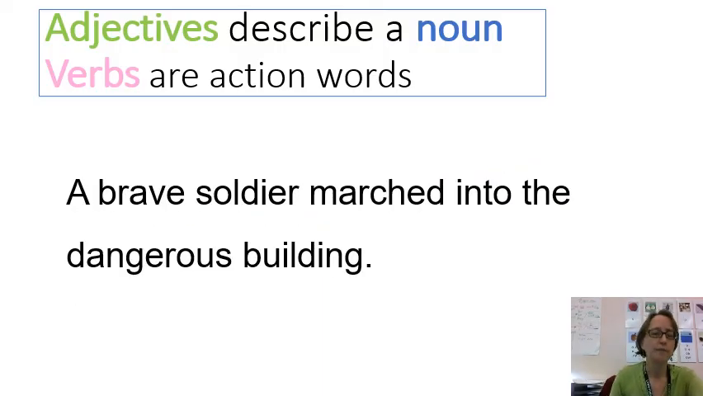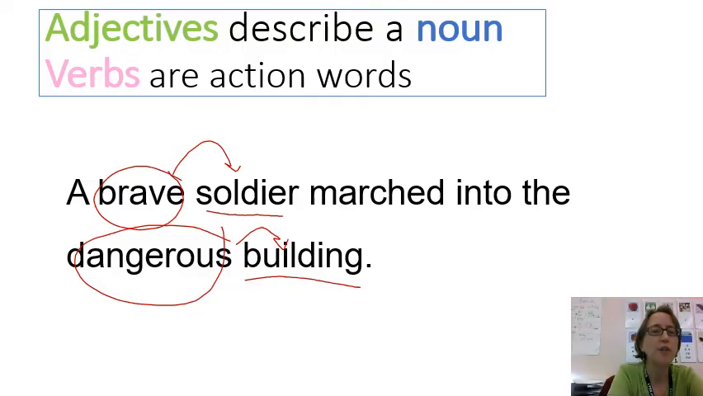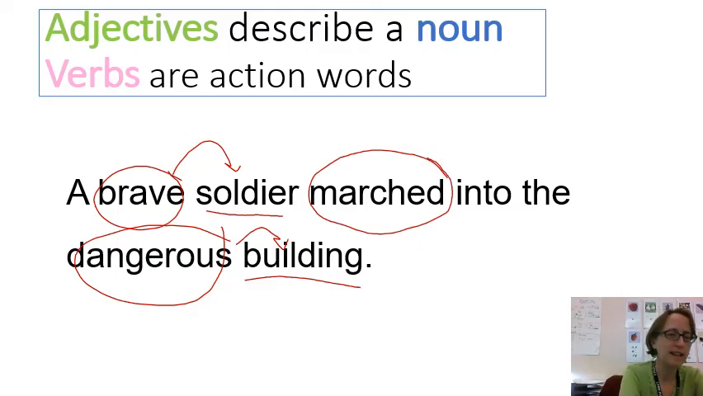Okay, let's do two more examples here. A brave soldier marched into the dangerous building. First, look for the nouns. Soldier and building. A person and a place. Now look for adjectives that describe our nouns. Brave describes soldier. Dangerous describes building. Finally, look for a verb. What's the action word? What did the soldier do? Yes, the word is marched. Good.